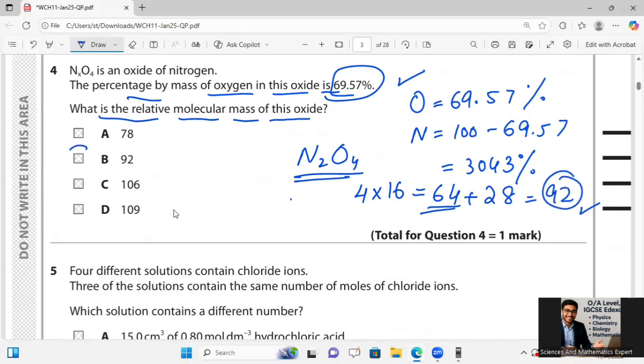So option B will be fine, so for question number 4, option B will be perfect. And 64 you can divide by its percentage, taken as 100 over, 0.6957.